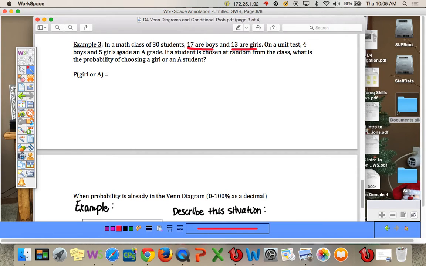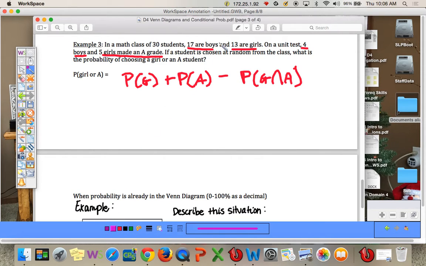Next example. In a class of 30 students, 17 are boys and 13 are girls. On a unit test, 4 boys and 5 girls got an A. If a student is chosen at random, what is the probability of choosing a girl or an A student? All right, so this is the probability of a girl plus the probability they got an A. But we counted the girls that got A's twice. We're going to subtract out the probability of girls that got A's. So girls and A's. All right, so how many girls are there? 13 out of 30.